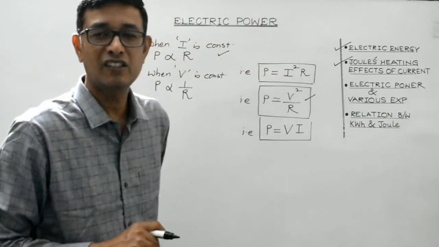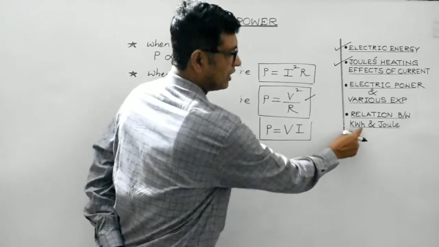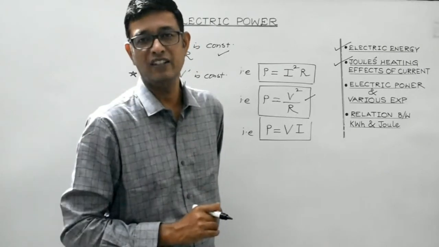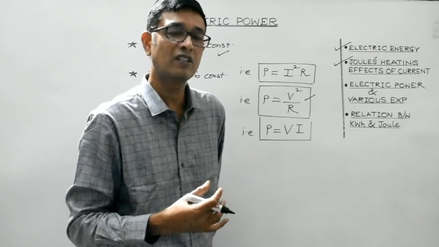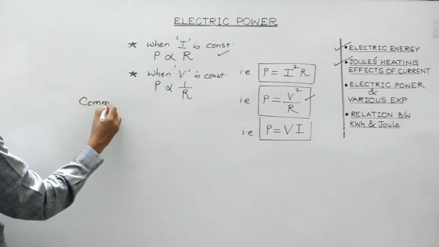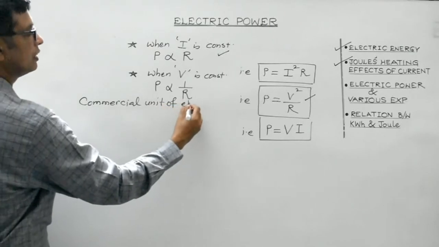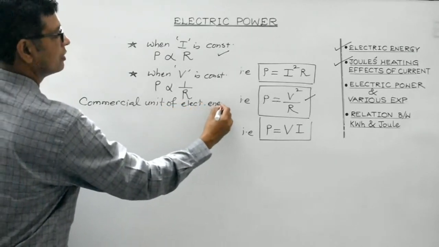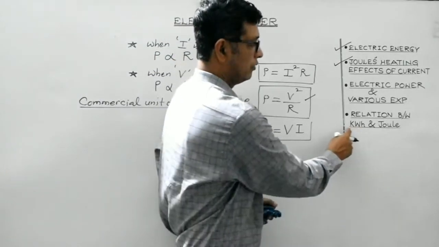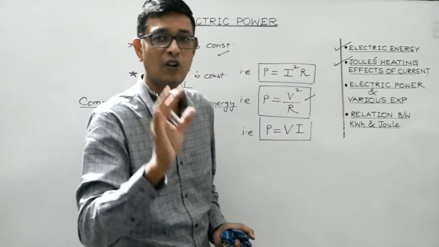Joule, as we are aware, is the SI unit of any form of energy, and kilowatt hour is also a unit of energy, but it is the commercial unit of electrical energy. It is also known as the board of trade unit. So let's discuss this particular topic: commercial unit of electrical energy. So the electricity bill is always expressed in terms of kilowatt hour.